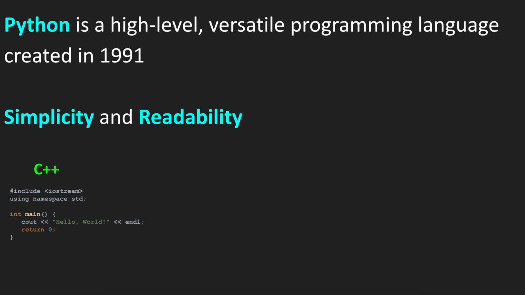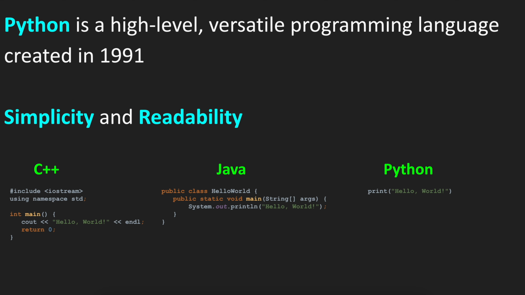For example, in C++, it takes 3 lines of code to print hello world, and the same in Java, so it takes 3 lines of code to print hello world. In comparison, in Python, we only need to call the print function and we are printing hello world.